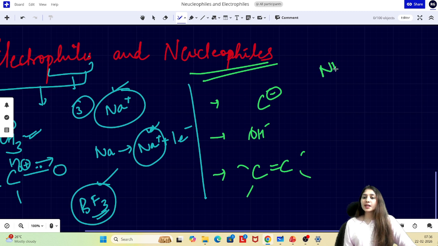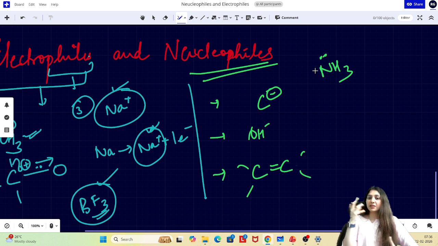Then we have, let's say, ammonia. Now, ammonia, as we all know, is not a species with a negative charge, but still we know it has a lone pair here, right? And this lone pair is electron density. So basically, any electron density which can be used to donate, right?